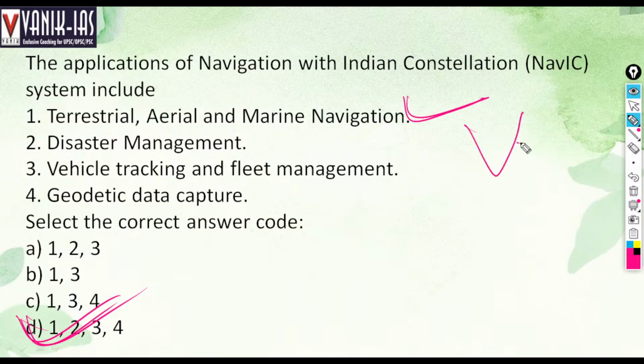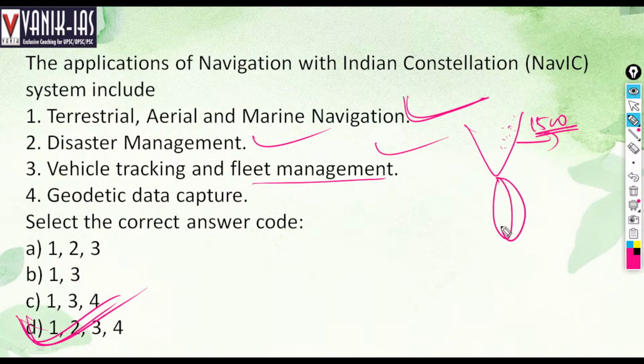Navigation means marine navigation, terrestrial navigation, aerial navigation. Up to 1500 kilometers around India, it can give data regarding navigation. It will help in disaster management because it gives the position of anybody or anything. Vehicle tracking and fleet management also. For example, we have an issue with Sri Lanka regarding sea fishermen, and NAVIC can help control this.